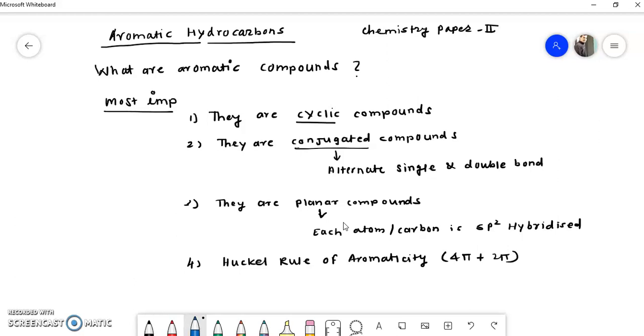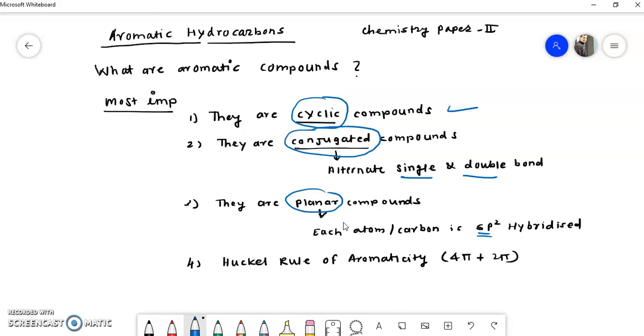So once again I will explain. The first important thing: they are cyclic compounds. They are conjugated compounds, and conjugated means alternate single and double bonds are there. Then they are planar compounds. Planar means if each atom or carbon is sp2 hybridized, then the structure can be called planar. And the final and most important thing is that they should obey Hückel's rule of aromaticity, the 4n plus 2 pi rule. Now I will explain these criteria one by one.